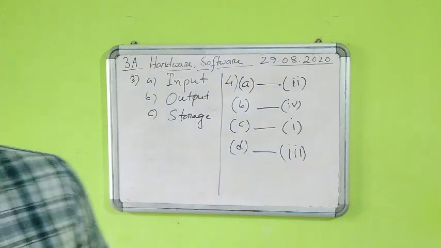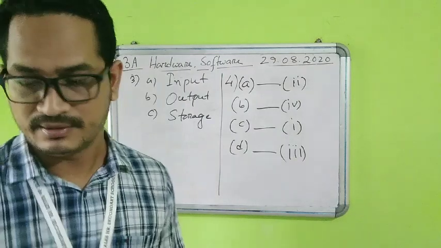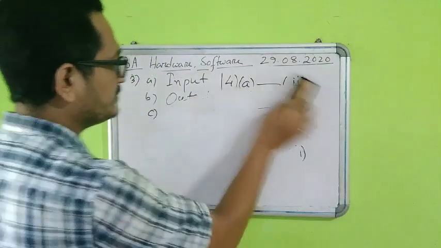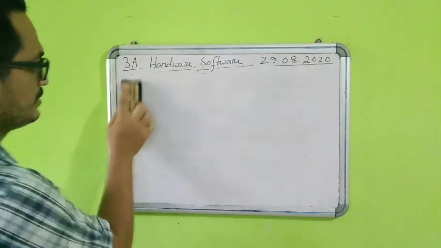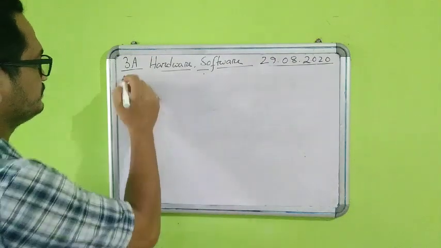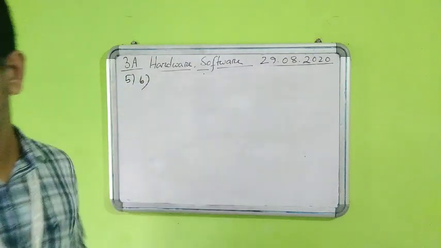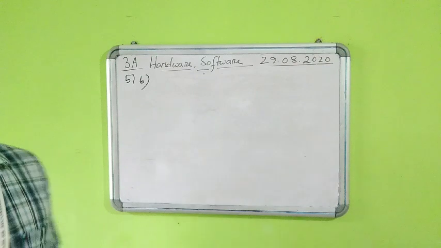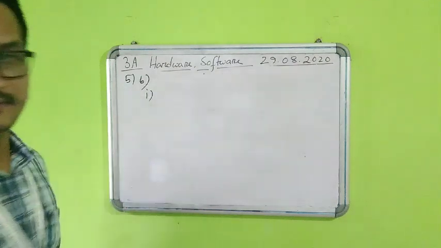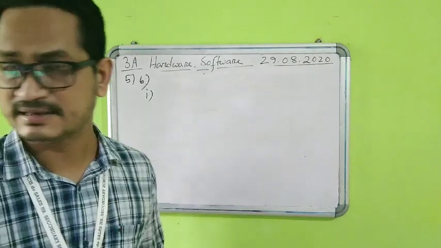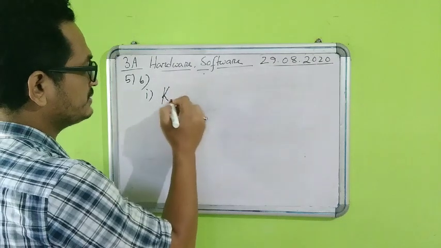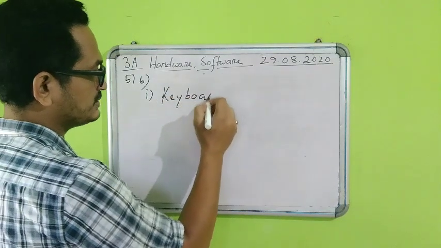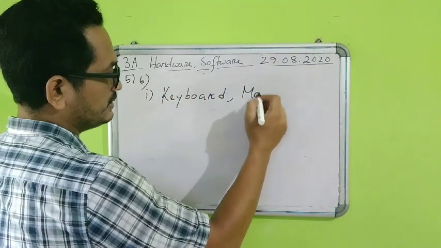Number 5B, that means name the following. Let us start that one. 5B number 1, name 2 input devices. Simple, students, input devices we already know. We can write one is keyboard, another one we can write as mouse.